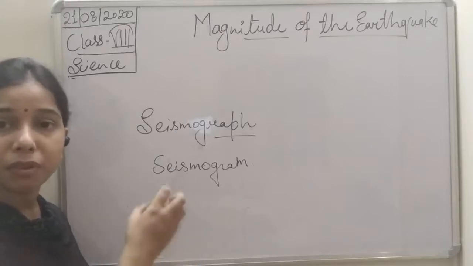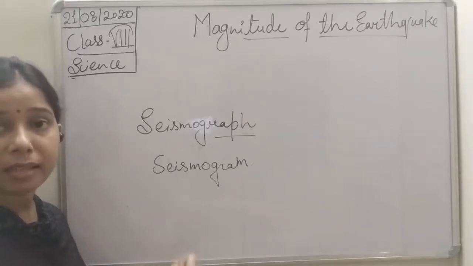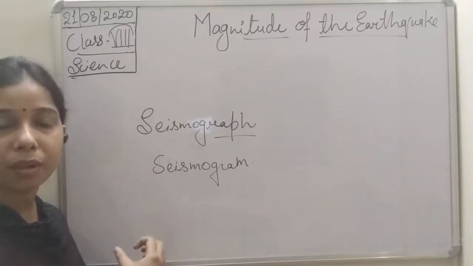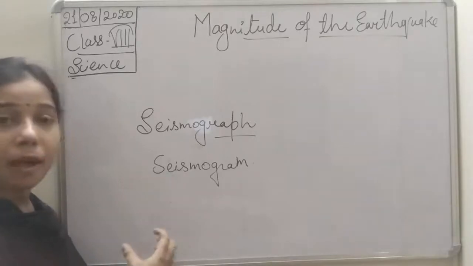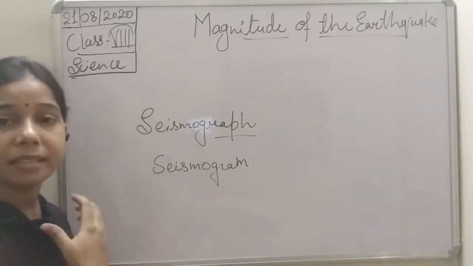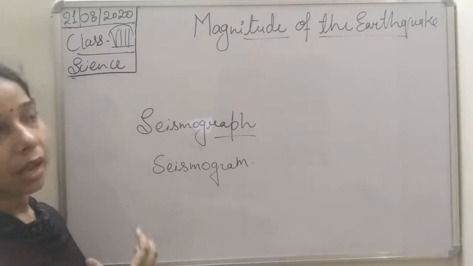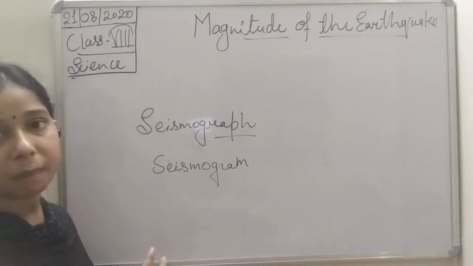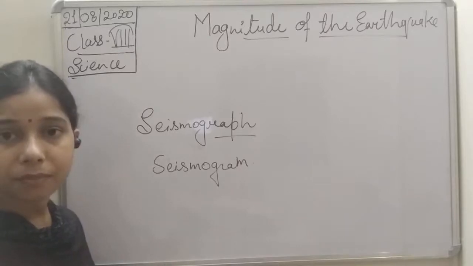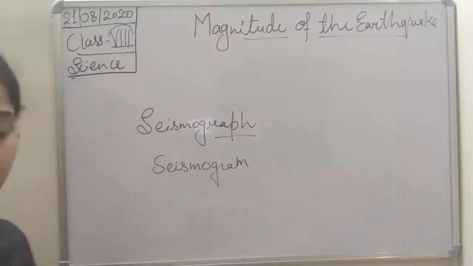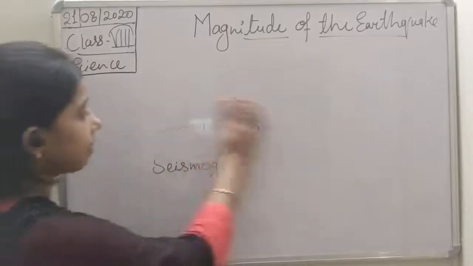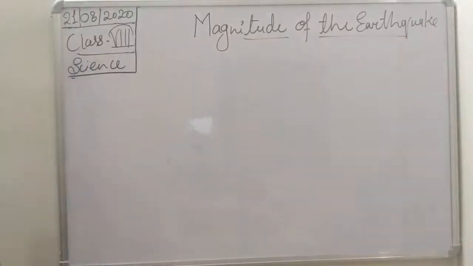We detect it, we record it, we measure it, and scientists with the help of that record explain the time, the intensity, the focal depth, as well as the epicenter and the energy released by the earth.